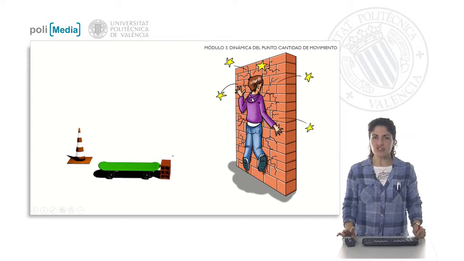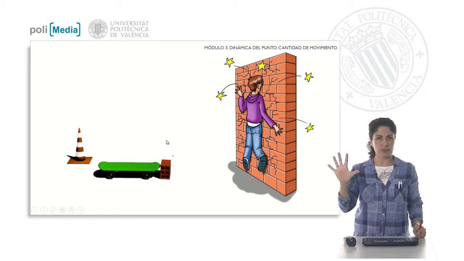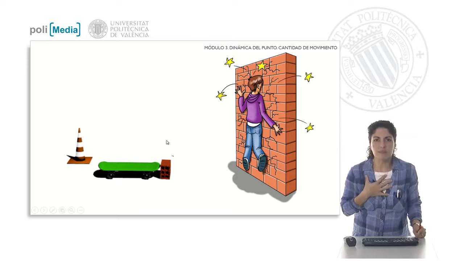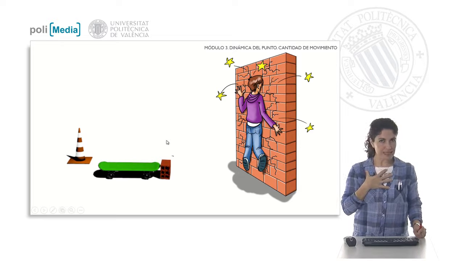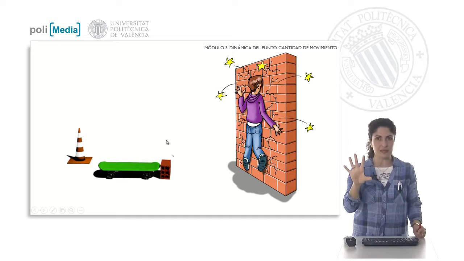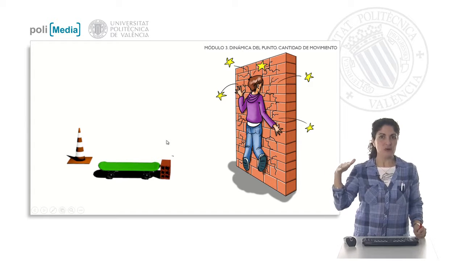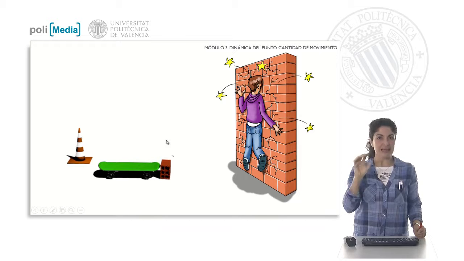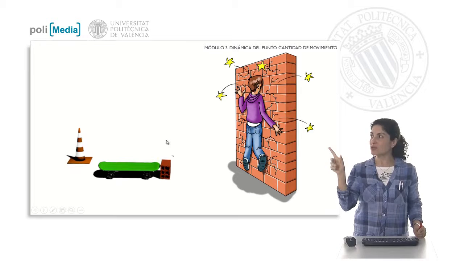But we are going to analyze the fact. We are going to reflect on what would happen if Jota were thrown off his skateboard at this point. Let's imagine that Jota's body simply hits the wall at a speed of 5 meters per second. We could imagine what would happen if instead, he were on a tractor with the same speed of 5 meters per second, and he would impact on the same wall.